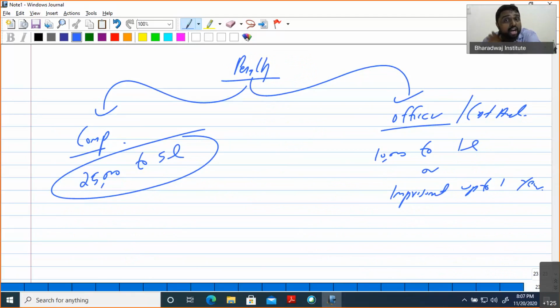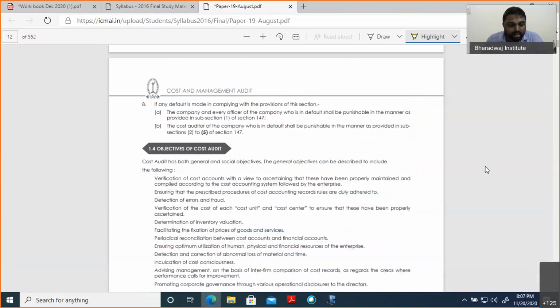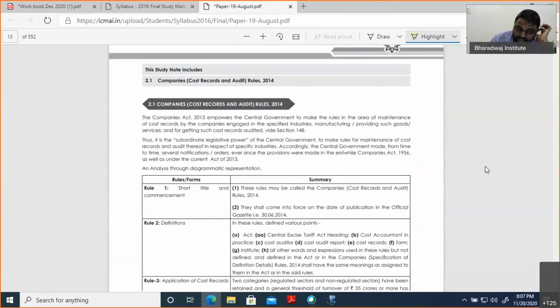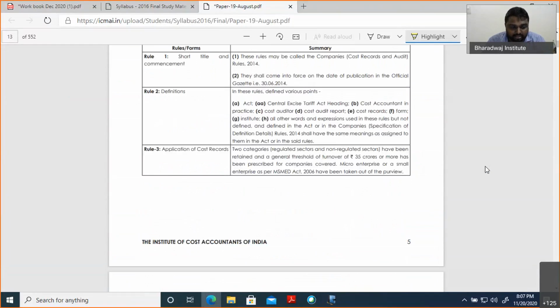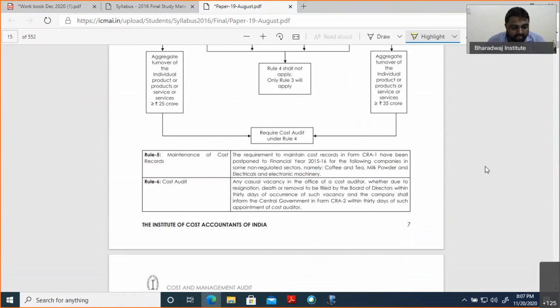Suppose the cost auditor does it willfully, then he has to refund the fees and pay 3 times the penalty. Some additional provisions are there. So this is what was discussed. Your unit 1 is the base. This is what I was telling about the rule. This rule we have already discussed. These are all the points we discussed.